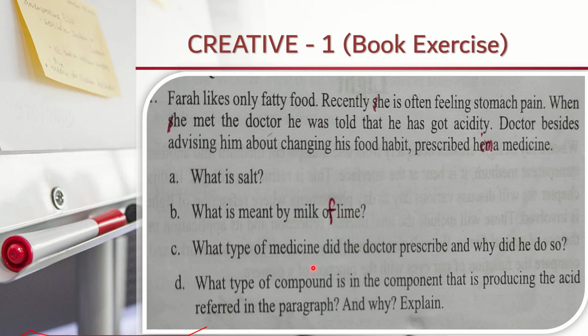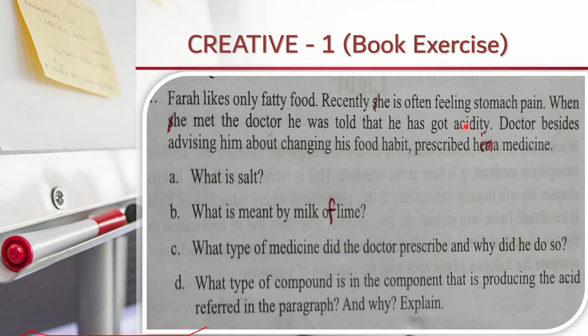Question C, what type of medicine did the doctor prescribe and why did he do so? Farah got acidity and the doctor prescribed him a medicine. So to relieve him from acidity, the doctor prescribed antacid, because you know why acidity occurs in our stomach. When the secretion of HCl is increased, then acidity occurs in our stomach.